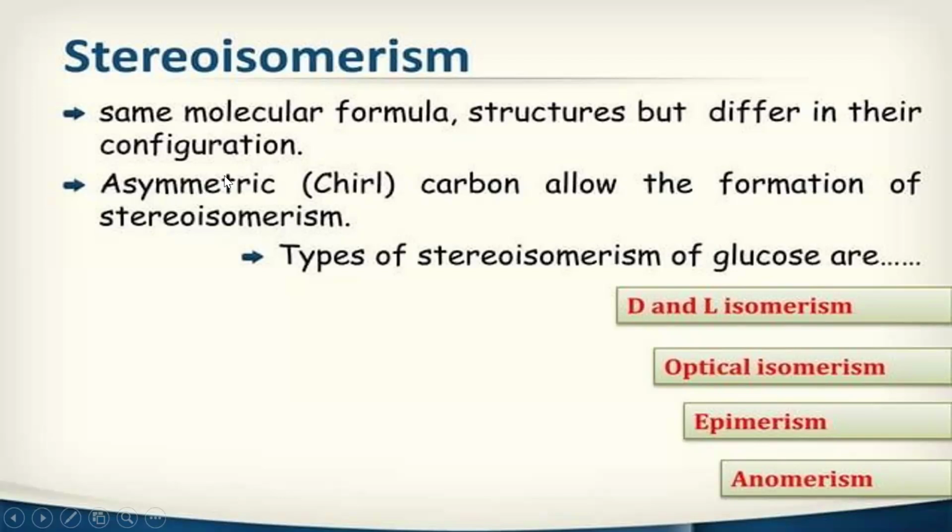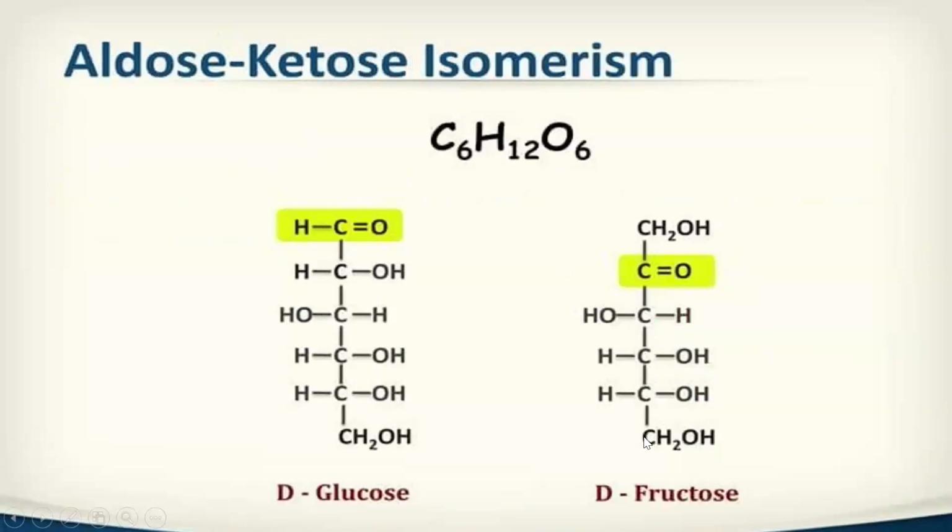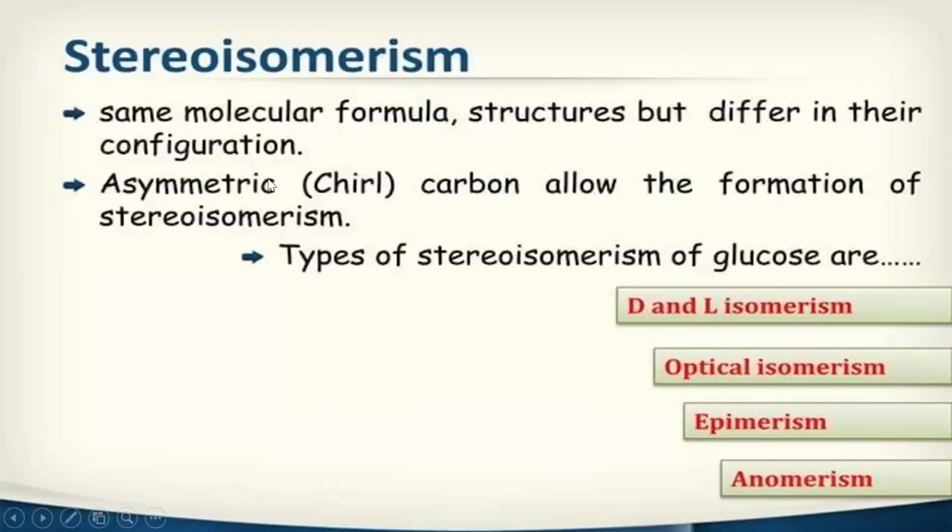An asymmetric carbon atom means a carbon attached to 4 different atoms or groups. So this is known as an asymmetric carbon. This asymmetric carbon allows the formation of stereoisomerism.